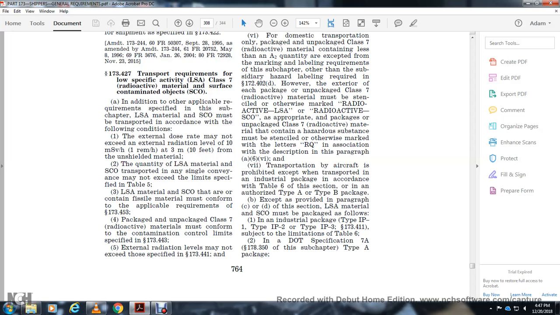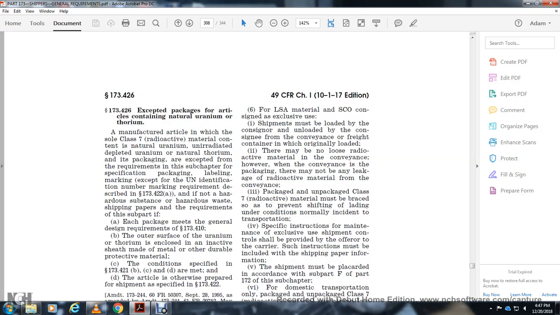Package unpackaged and class 7 radioactive material must conform to the containing content limited to 173.443. External radiation level may not be specified 173.441, and for low specific activity material surface containing object with the consignment exclusive use, the shipment must be low with the consignment unloaded with the containing of the conveyance. There may be no low radioactive material with the conveyance if they have with the conveyance with the packaging, there may be any leakage of the radioactive material made with the conveyance package.